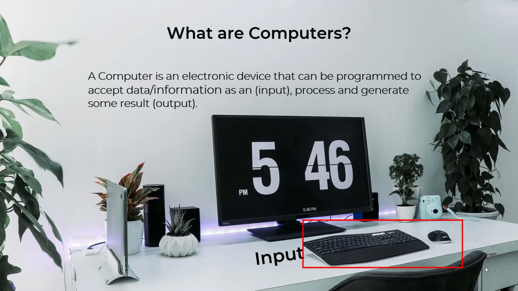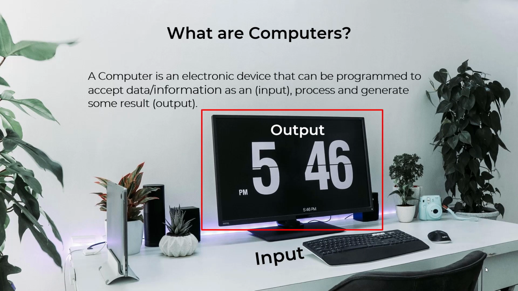Keyboard and mouse are input devices because they have the capability to take in data or information, and then the CPU processes that information and displays it on the monitor. So your monitor is an output device.